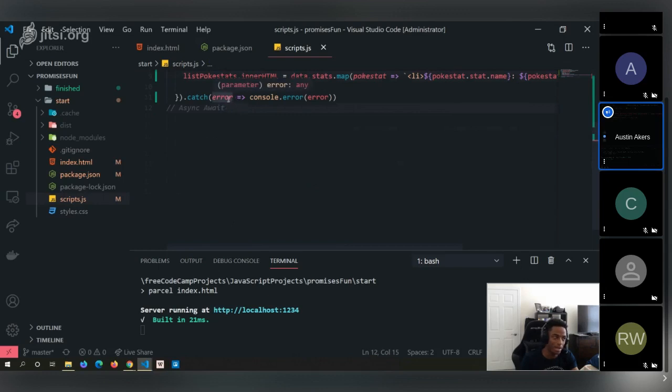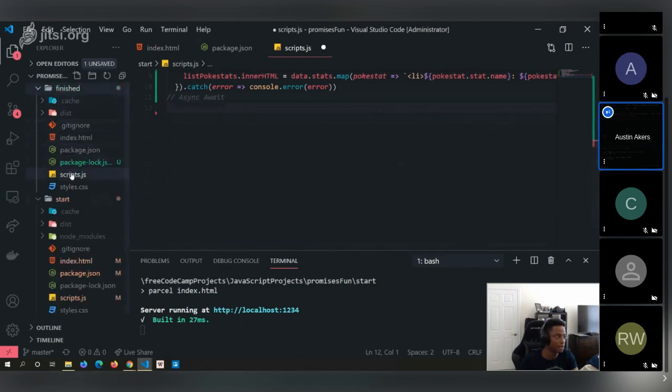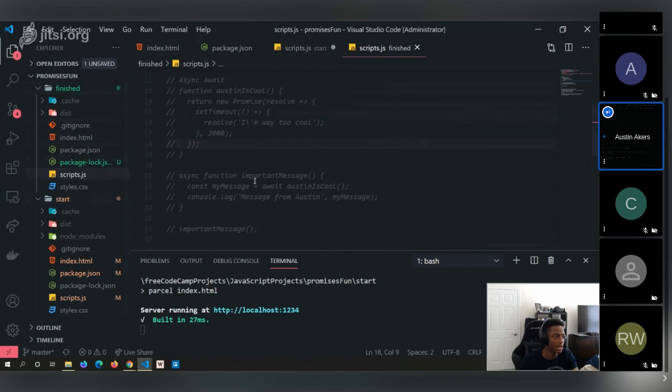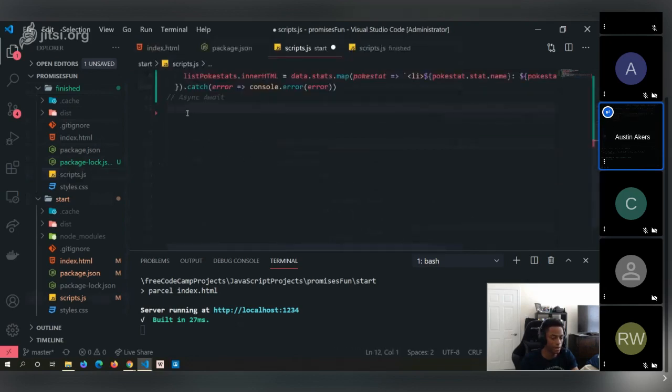Okay, this will be a nice quick lecture, something really nice. Let's go into this real quick. Okay, so I'm going to paste some code that I had from the other file, and in fact, we can go inside this finished file and copy and paste all of that code here.